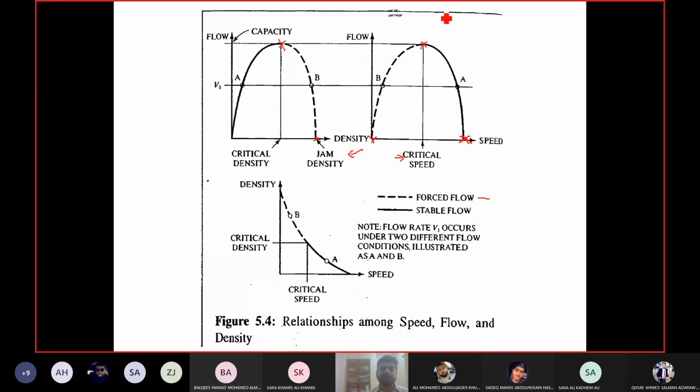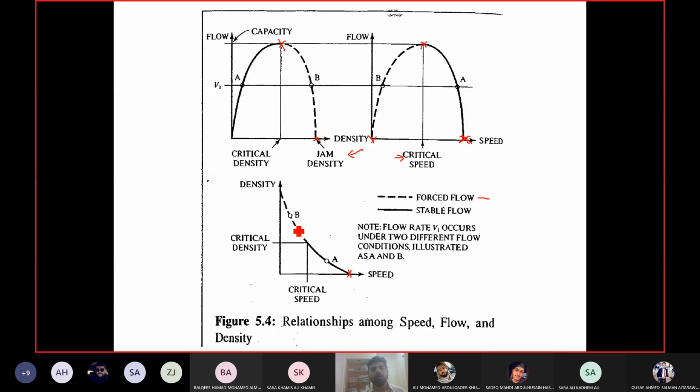Then we have the bottom graph, which is between density and speed. Okay, and you do not see any change in trend here. Again, I will start from the right hand side of the curve. So when density is 0, speed is maximum. We already mentioned it. And when density is increasing, the speed is reducing. More vehicles are entering, less gap, the speed keeps on reducing until you reach this point, maximum density.